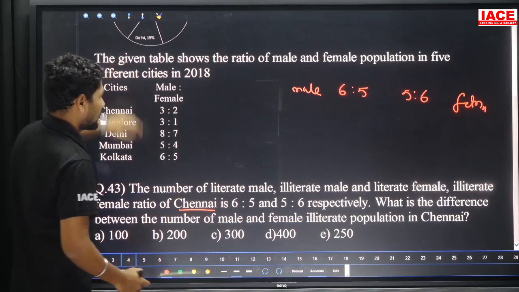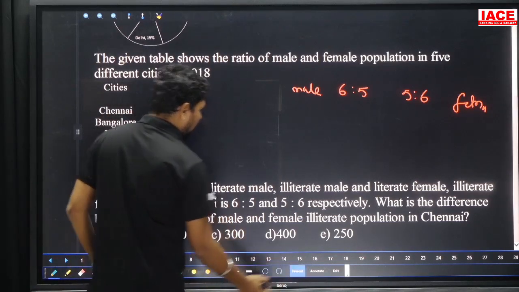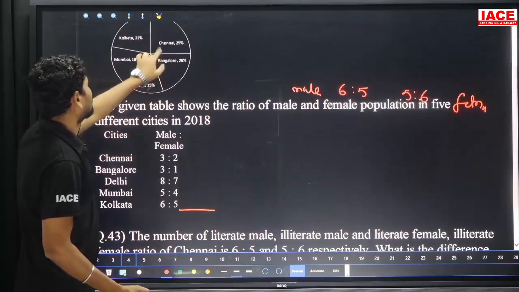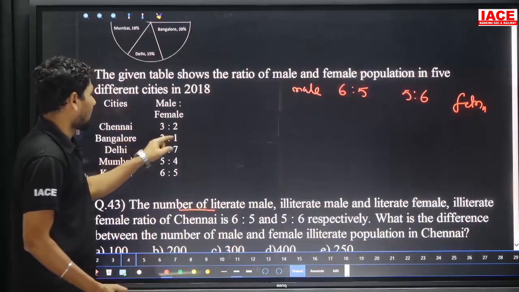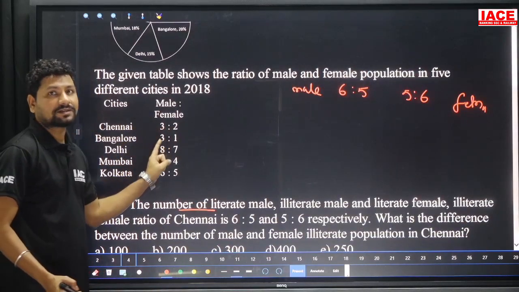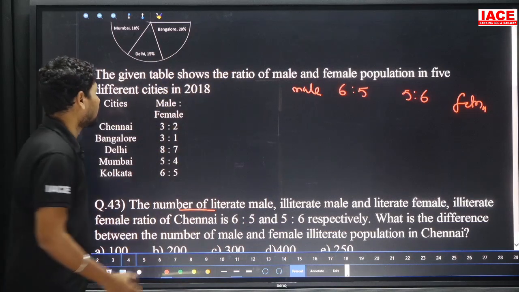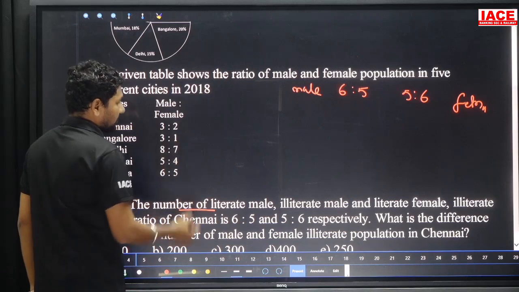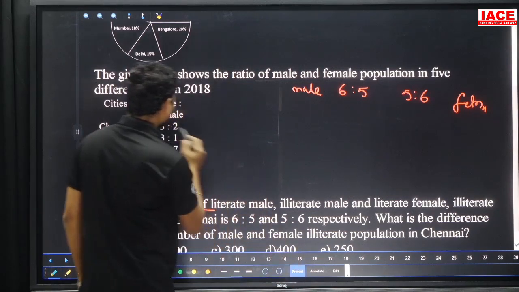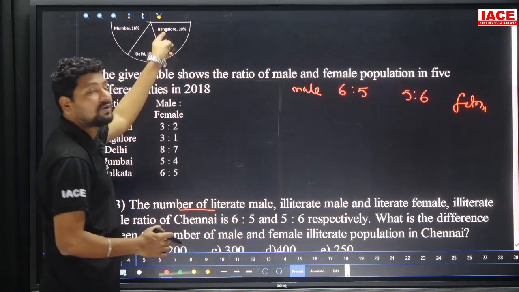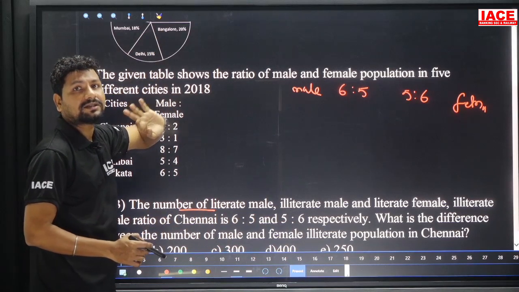3:2. And the Chennai population is required. How much percentage is the Chennai population here? 25%. We have to distribute 25% in the ratio 3:2, and 25% of 22,000 also we should take. Here 3:2 we should calculate. 3 plus 2 is 5 parts. 5 parts is equal to 25%, so 1 part is equal to 5%.